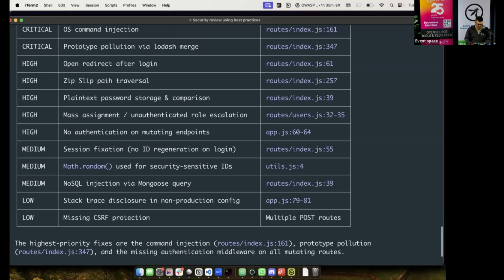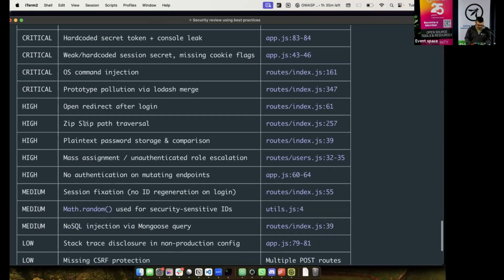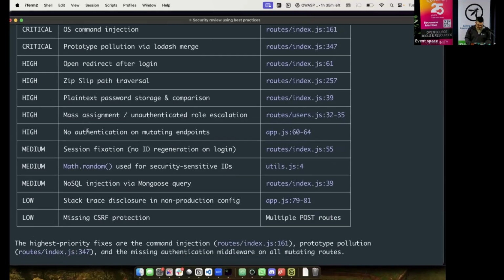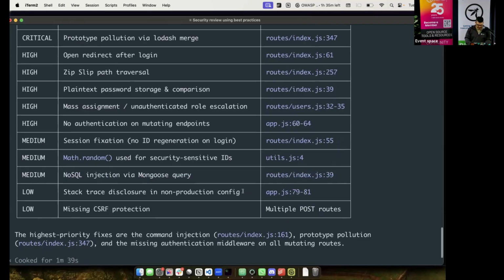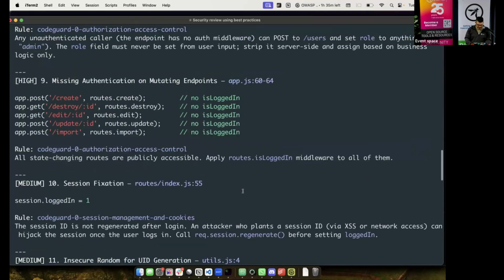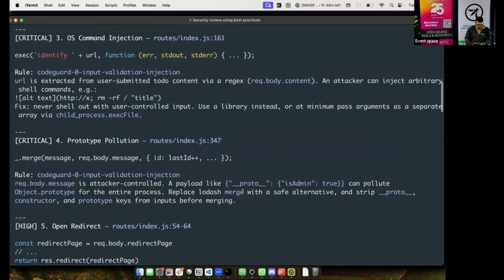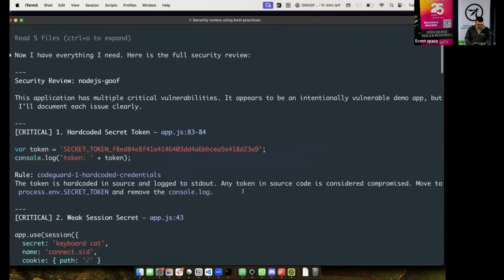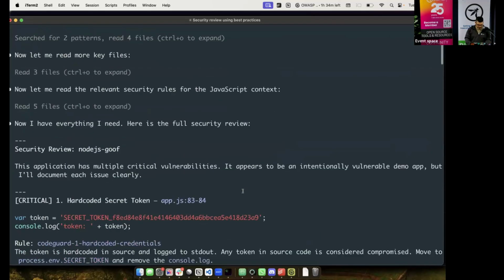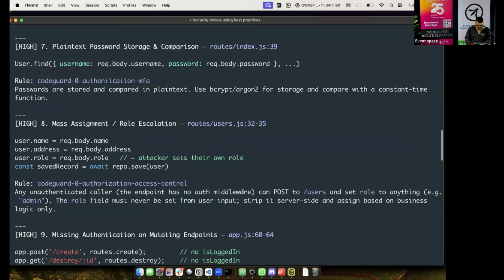So let's take a look at a couple of these, and then we'll try and attack the environment. We have quite a few criticals. We have a NoSQL injection, which is pretty interesting, on line 39 of index. We probably have a bunch also of third-party libraries that have been poorly used because we're using the wrong versions of them. In fact, it's not actually mentioned the third-party libraries here, I don't think.